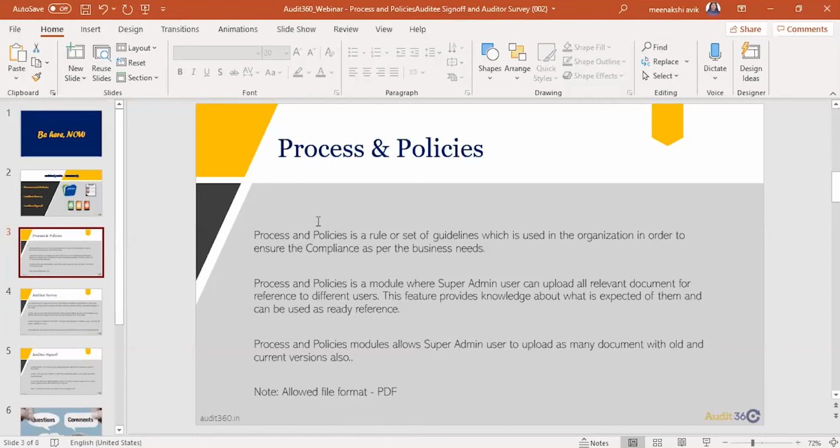Basically it compares the present and previous circulars related to the business, such as a modification, deviation or process. I'll show you how this is uploaded in the system and how the other users can also view this. So I'll take you into the live demo session.